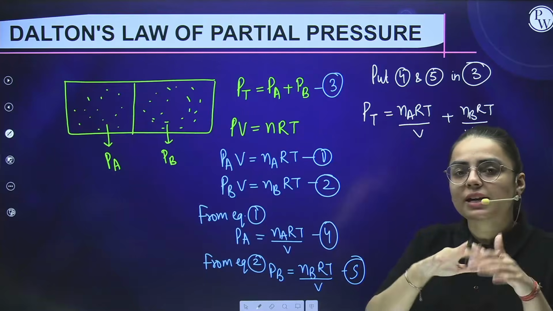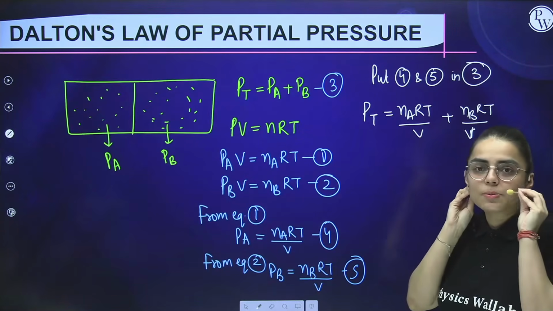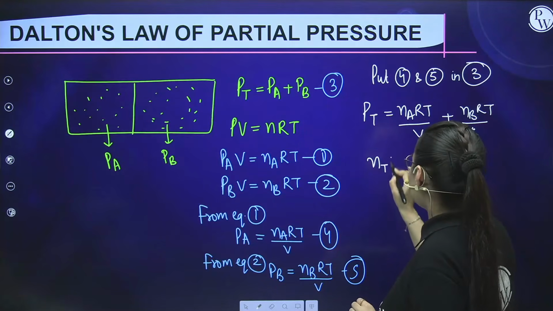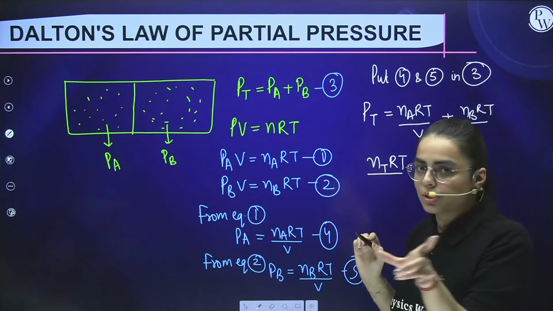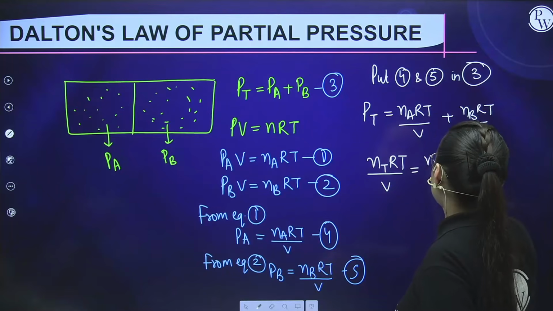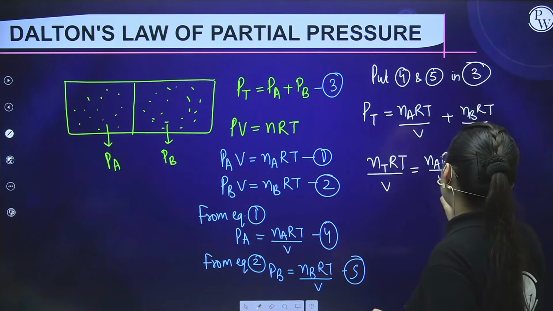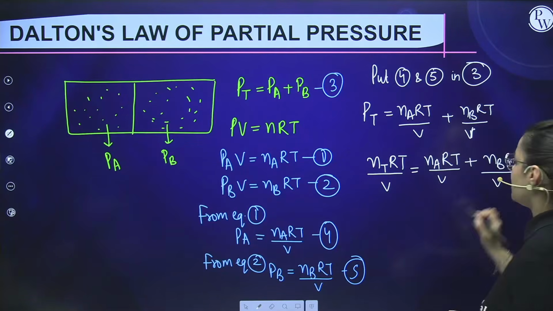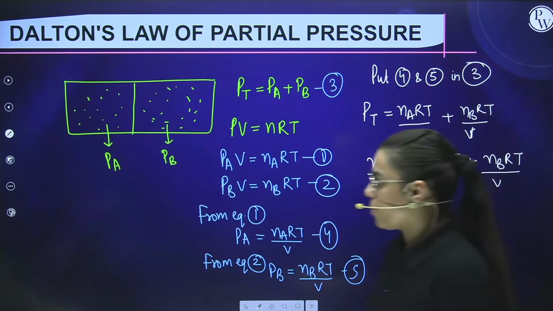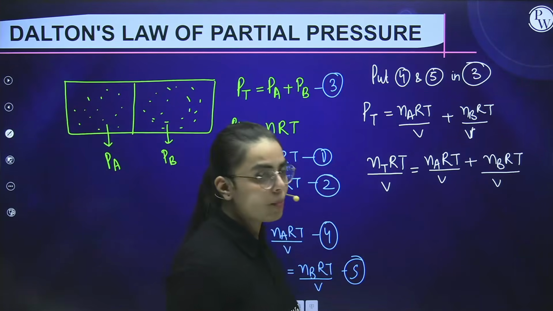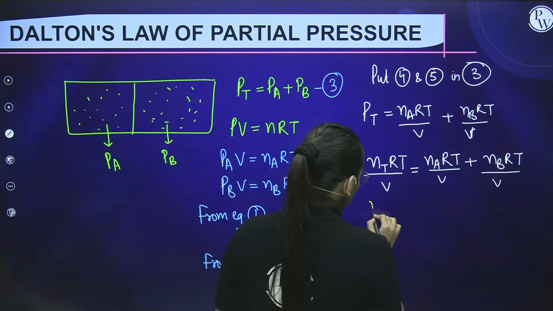The total pressure will have the total number of moles, so I can represent it by nT. It comes out to be nTRT by V, where nT refers to the total number of moles, that is the sum of them, divided by V, equal to nART by V plus nBRT by V. Is it clear? Now let us take the things which are common over here. I find RT and V are common, so I'm going to take them common.